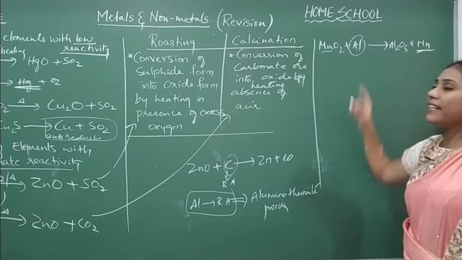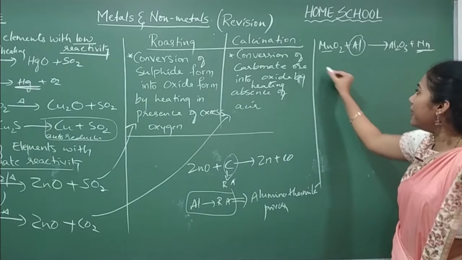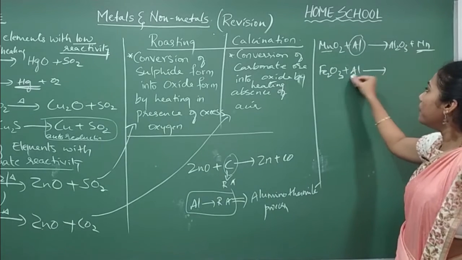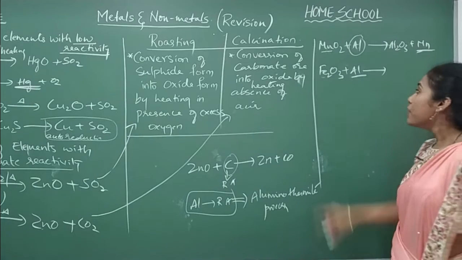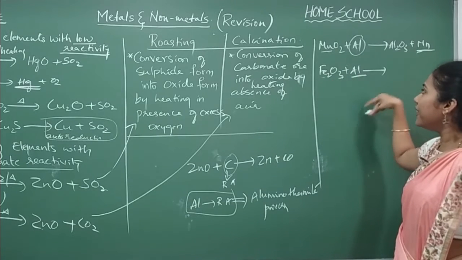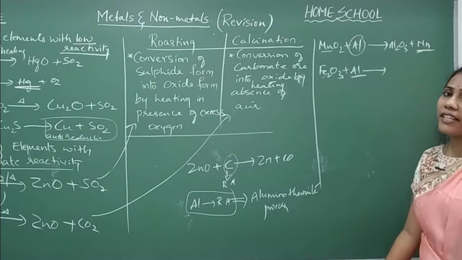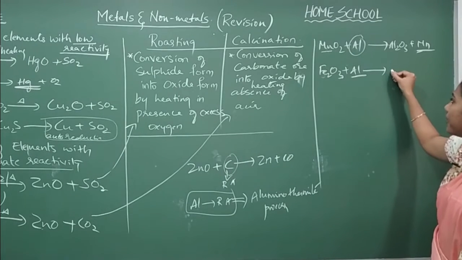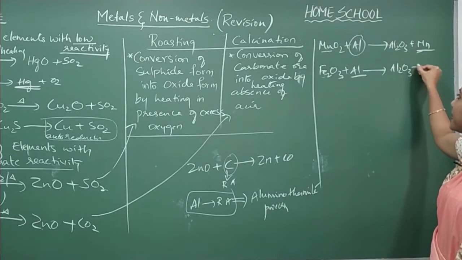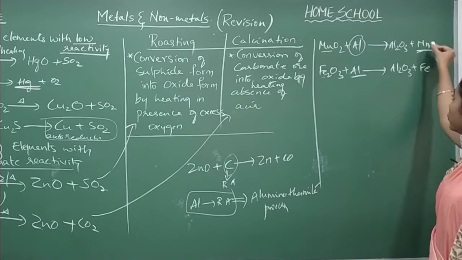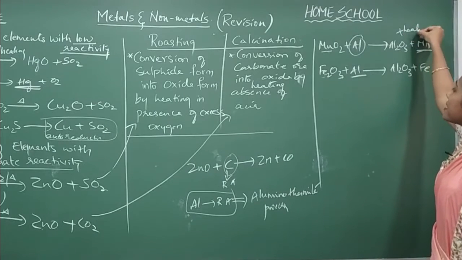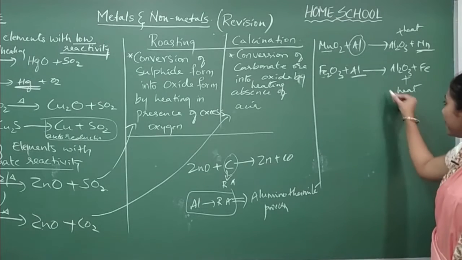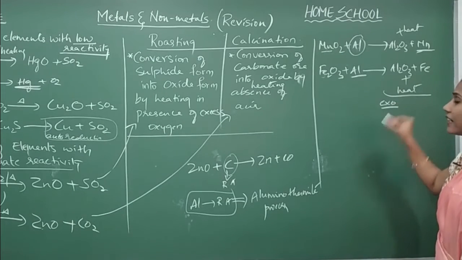Just a displacement reaction is happening here. Similarly, with Fe2O3, when I use aluminium, it is more reactive than Fe. So aluminium removes Fe freely and it occupies the position of Fe. That is what we mean by displacement reaction, isn't it? So what is the product you will get? Al2O3 plus Fe. And these aluminothermite reactions involve the liberation of a large amount of heat. That means they are exothermic reactions.